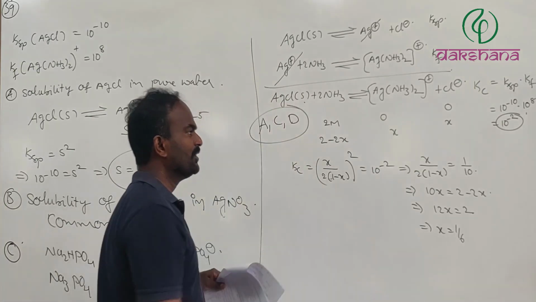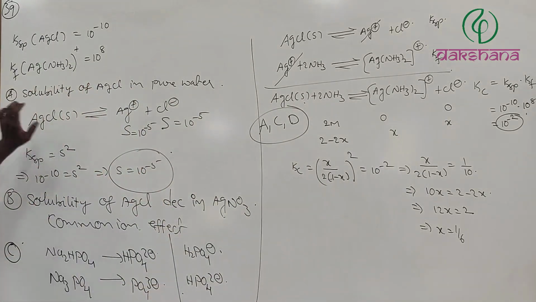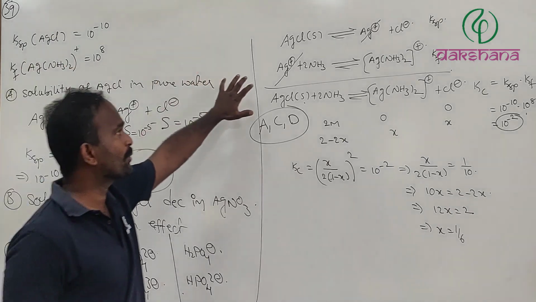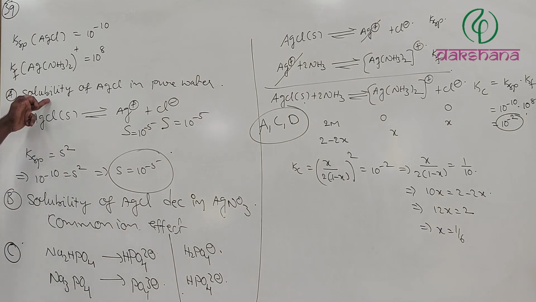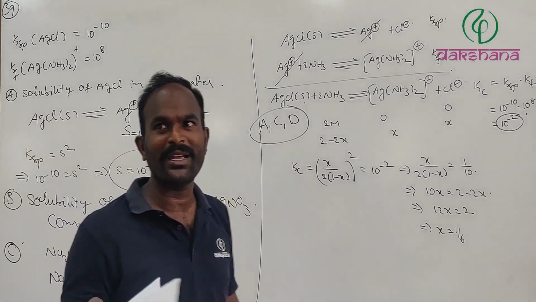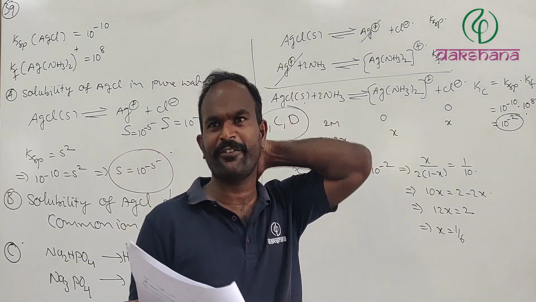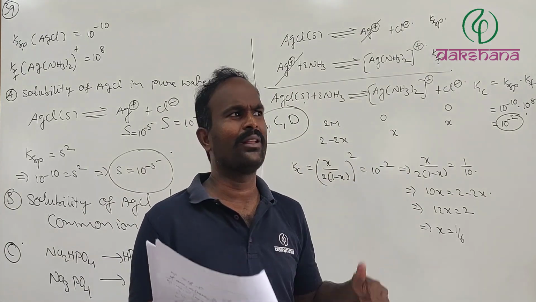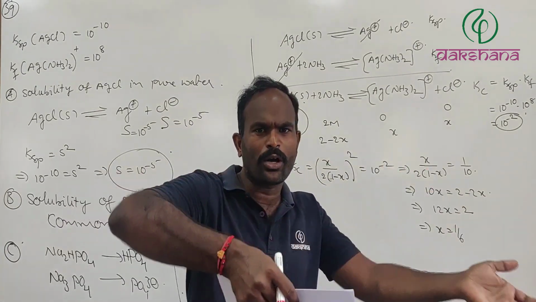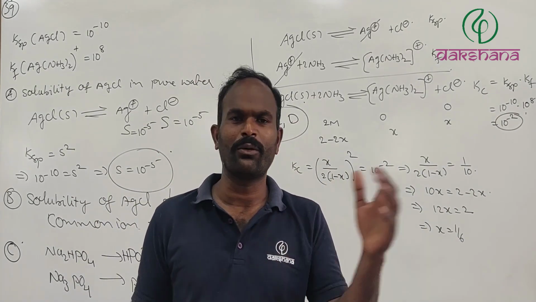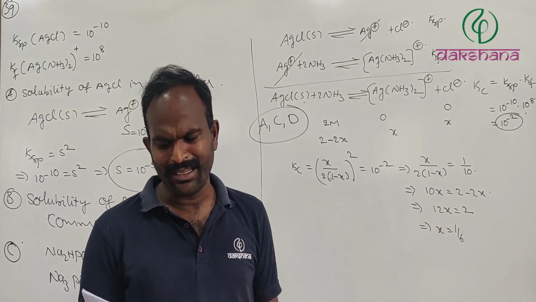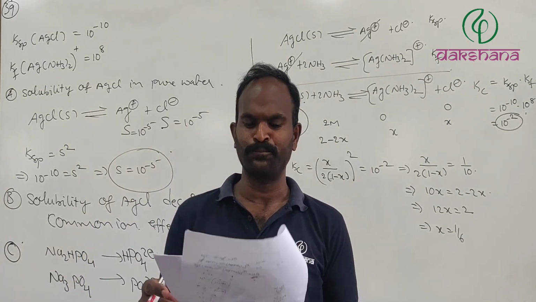These are all true. This question is repeatedly given, and these options are simple options. It is not very difficult. It is based only on the common ion effect, that is, when you add some counter ion to a particular reaction, then the equilibrium can be shifted towards the forward direction or backward direction. In such a way they have given it.